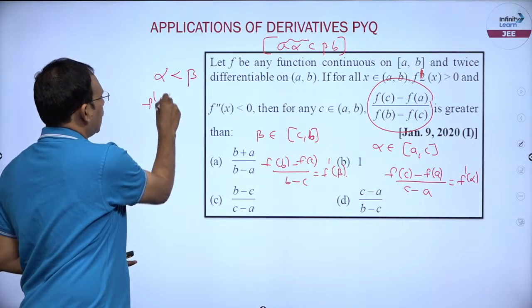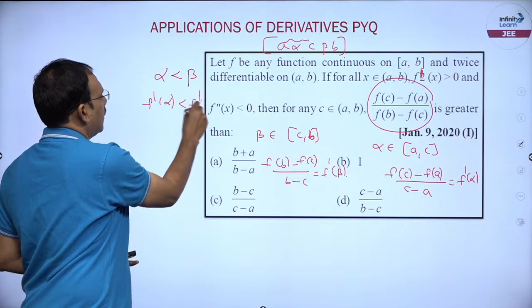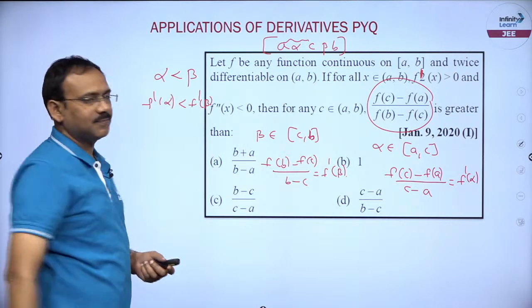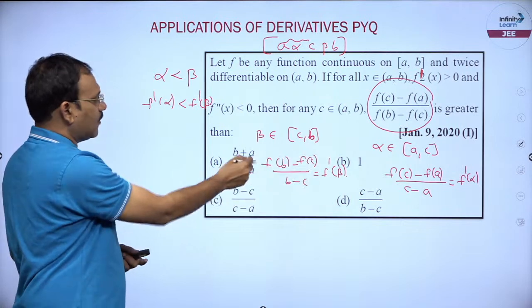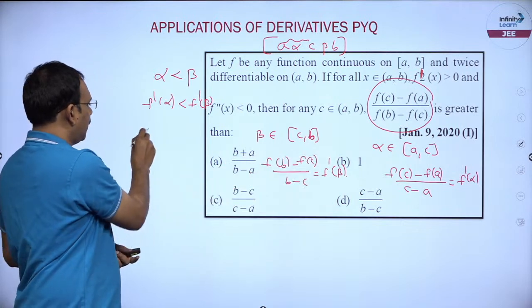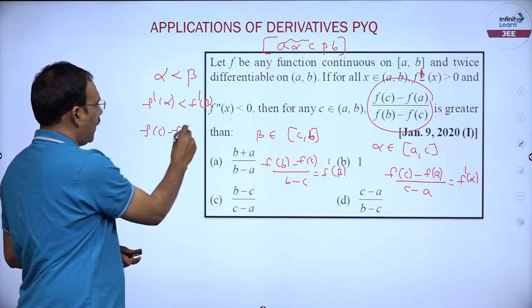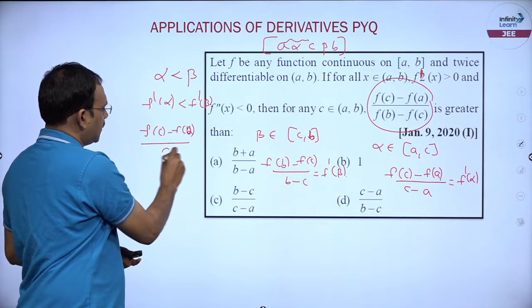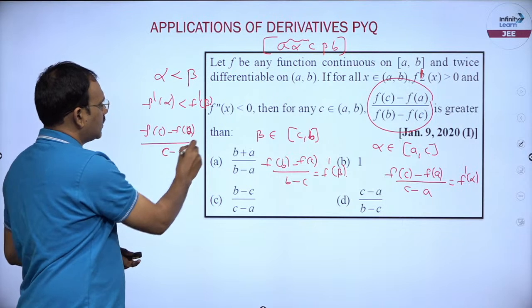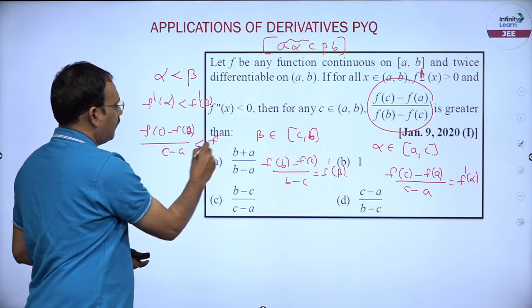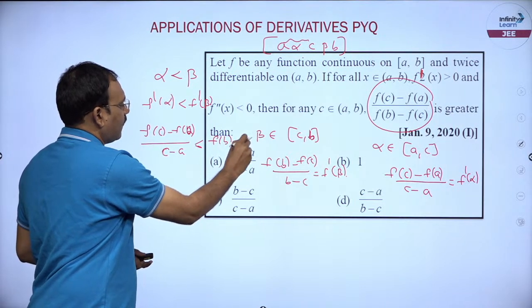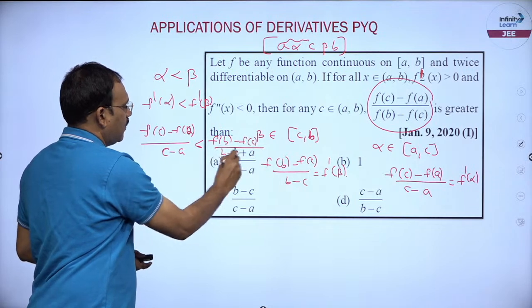So f dash of alpha must be less than f dash of beta, which means (f(c) minus f(a)) by (c minus a) is less than (f(b) minus f(c)) by (b minus c).